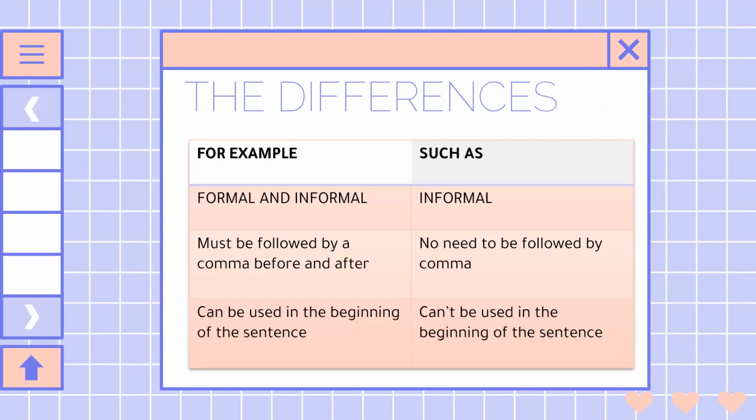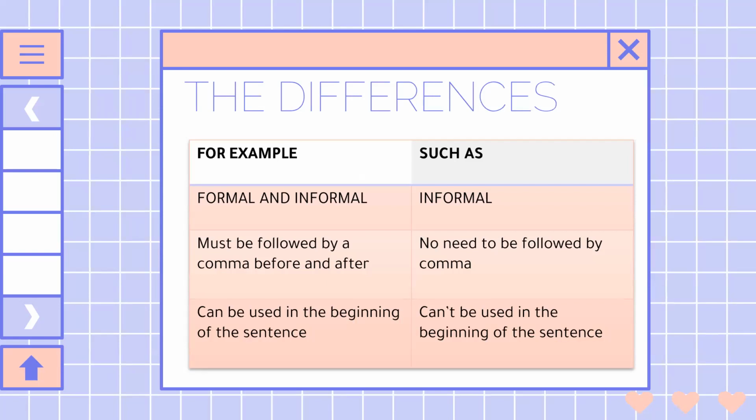Next, what about the difference in the use of "such as" and "for example"? Starting with "for example": it can be used in formal and informal situations, and there is always a comma after the words "for example". "For example" can be used at the beginning of a sentence.